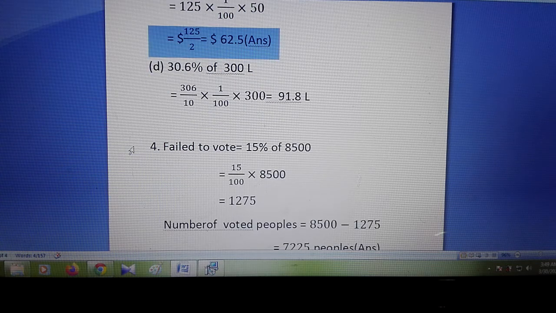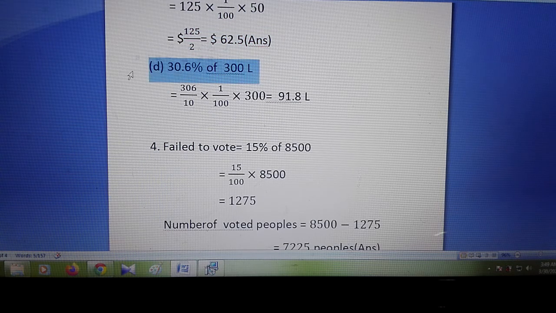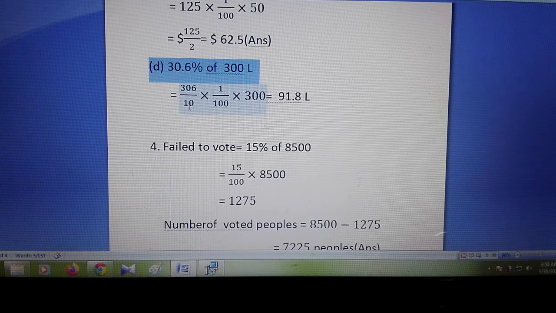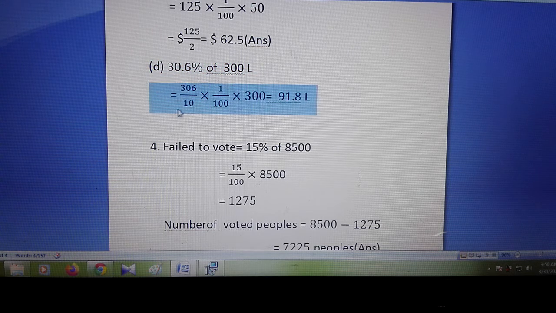So now we are solving D, the 30.6 percentage of 300 liter. Okay, no problem. First of all, you have to write the value of the percentage, and if there is a decimal point, then write the decimal point, or not, it doesn't matter, no problem. So after doing calculation, you will get 91.8. This means this 0 will cut, this 0 will cut. So here 3 multiply with this, you will get this result.